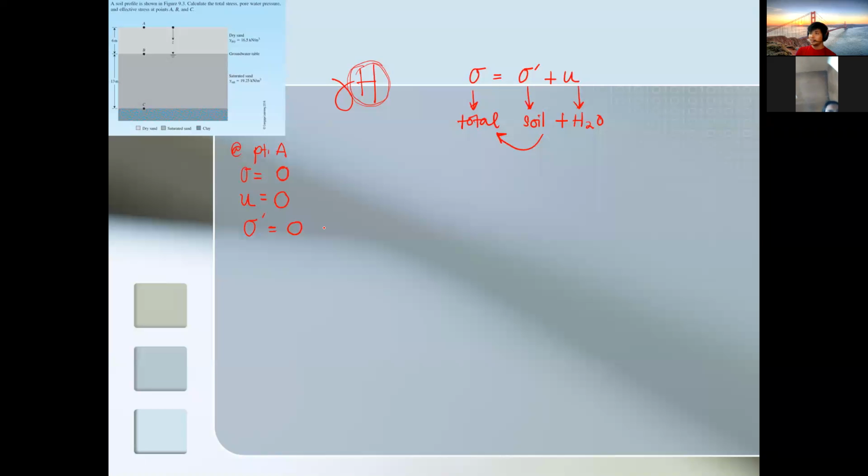So in the last line, if you rearrange the formula, effective stress is equal to total stress minus pore water pressure. So when we remove the water portion, what remains is just the soil. So you can easily manipulate the formula. It's not difficult. Okay? So now let's go to point B.